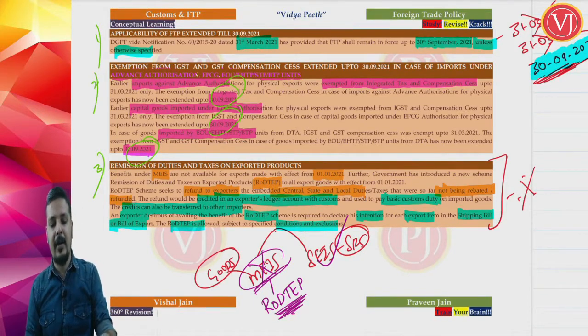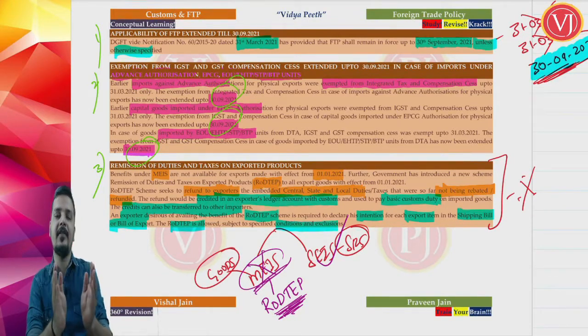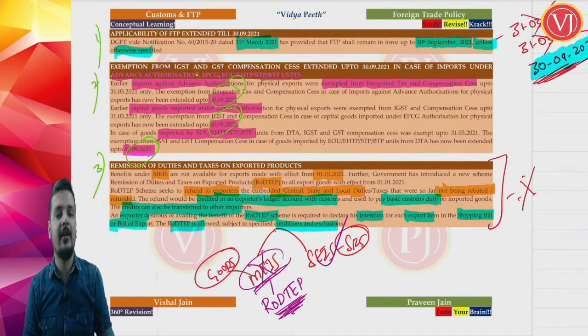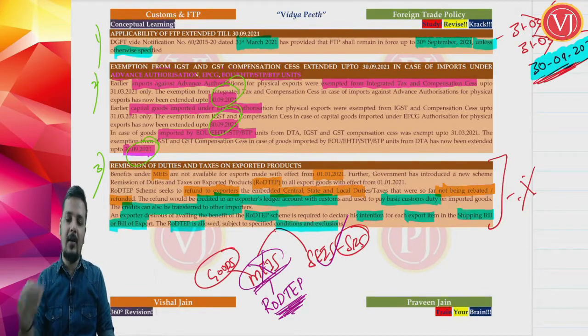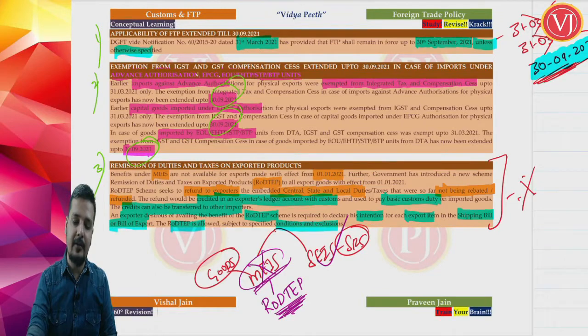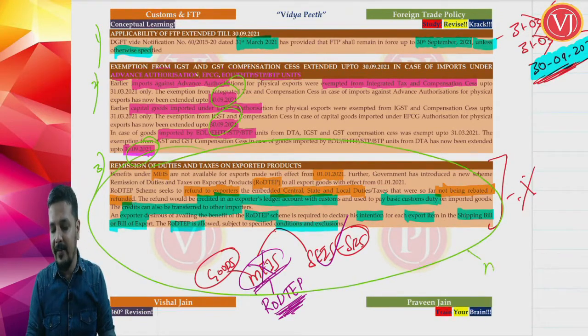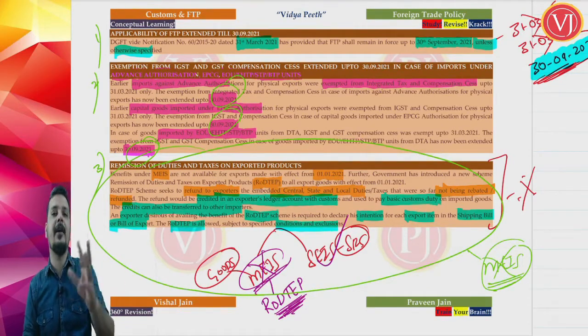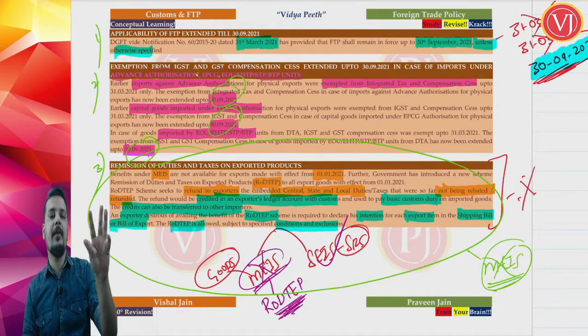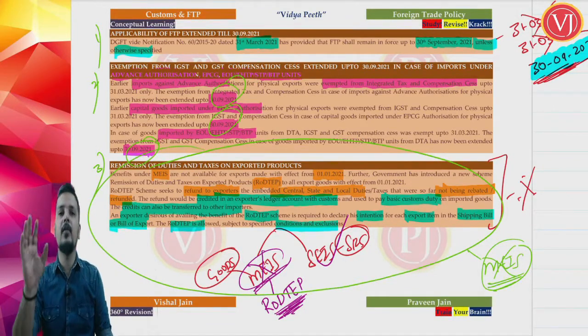And friends, make sure that when the lecture is of MEIS script and SCIS script, you don't go through MEIS script. This MEIS script is no more in use. In the video lecture, you will also have the MEIS scheme being explained. So, please don't go through this MEIS scheme. Make sure that you are aware of the fact that the MEIS scheme is no more there. So, in the lecture, you will find the MEIS scheme also being explained, but for your exams, avoid that MEIS scheme, because the MEIS scheme is explained along with SCIS. So, whatever is of the MEIS scheme, you can ignore it, focus only on SCIS.